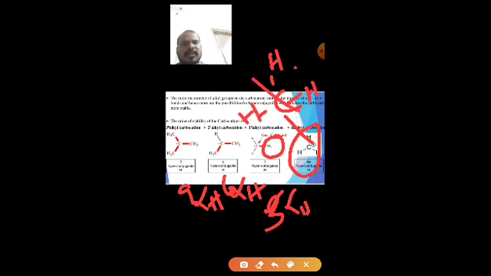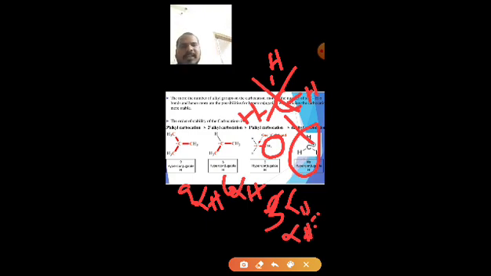In the methyl carbonium cation, there are no alpha hydrogens because there is no bond with another carbon. So alpha hydrogens are 0 here. Already I told you that the more the number of alpha hydrogens, the more the number of hyperconjugative structures, and in turn the more the stability of the carbonium cation.